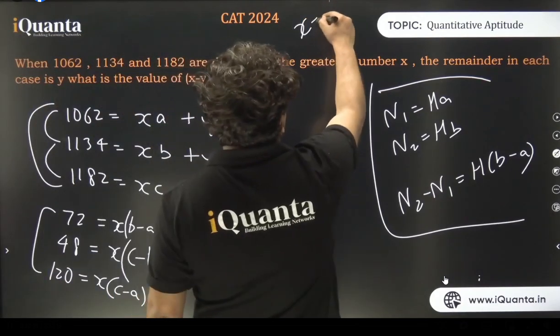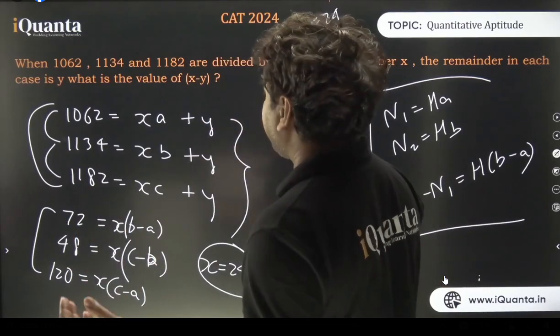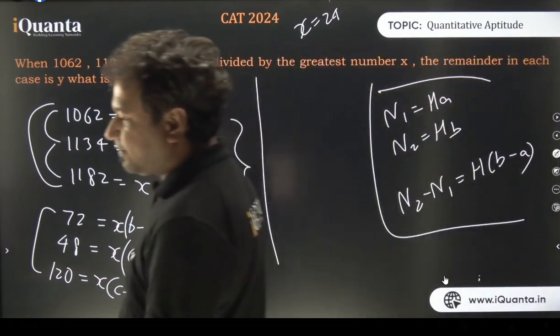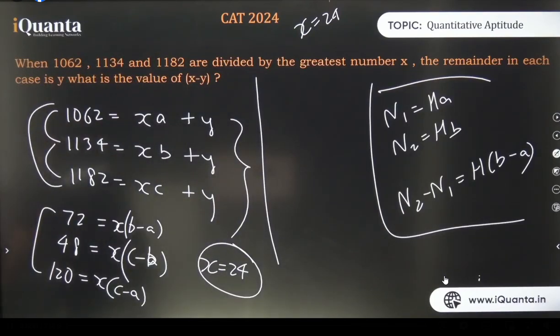Well, we got the value of x. Now we need the value of y. How to do that? We can just divide any of these by 24 and whatever is remaining, the remainder will be the value of y. Tell me the value of y now.